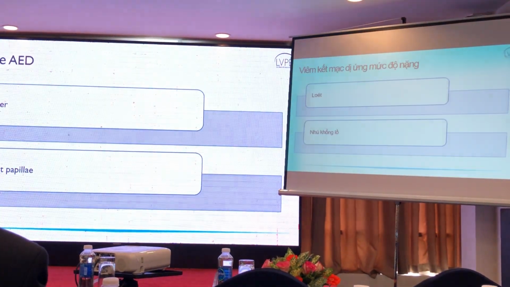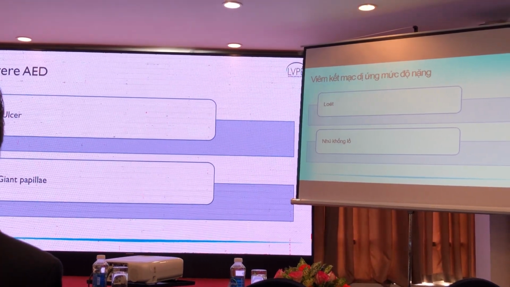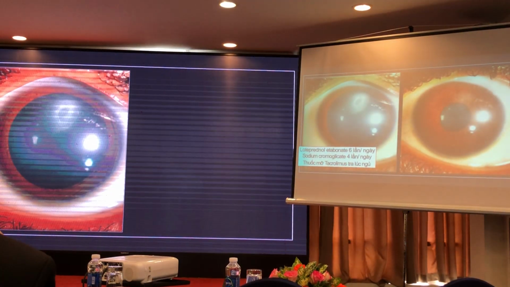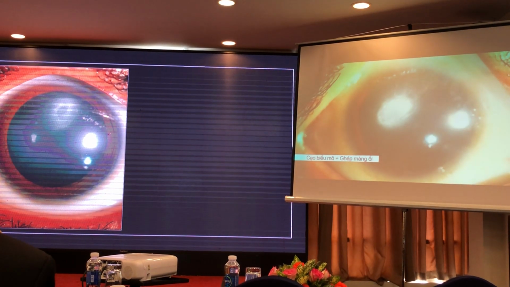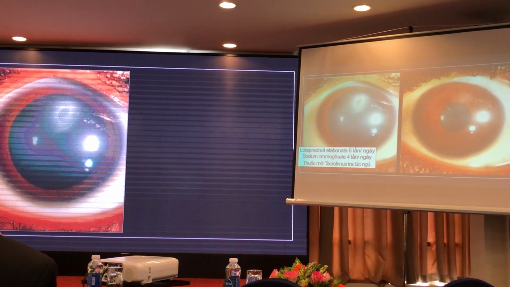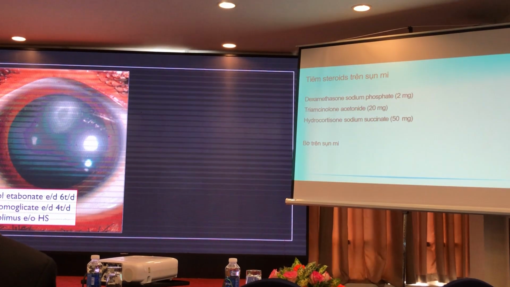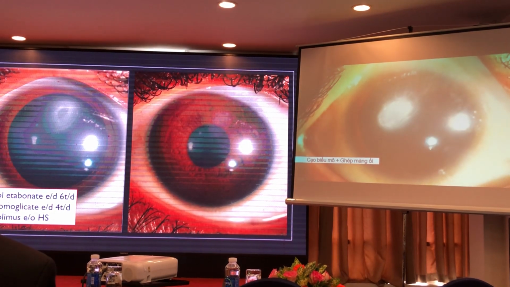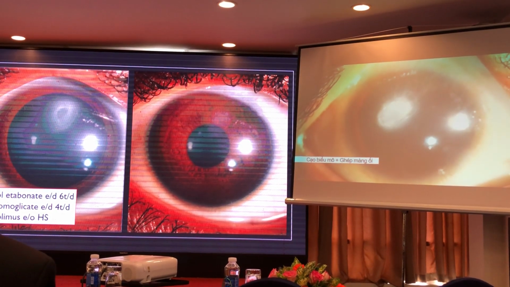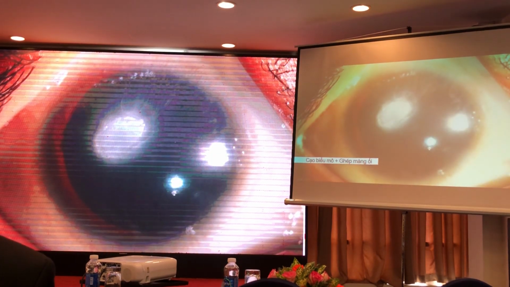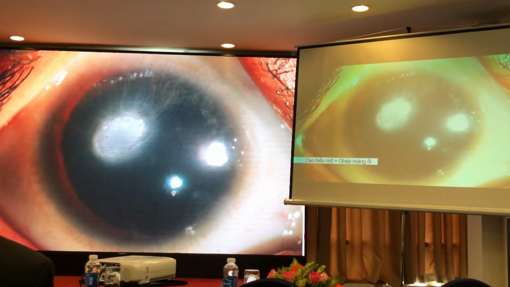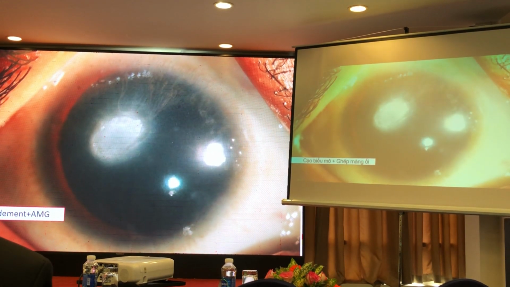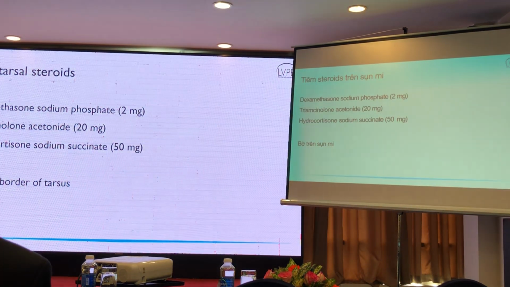So here the treatment is directed both at the ulcer and at the management of the giant papillae. First, let us look at the management of the ulcer. Ulcers such as this, which have either a clear or a translucent base, can be managed with topical therapy, very similar to that of the moderate to severe variant of allergy. And they do very well, so you can see this patient has completely responded just with topical therapy alone. However, when a patient comes with this kind of an opaque plaque, it is important to subject them to a debridement with or without an amniotic membrane graft.